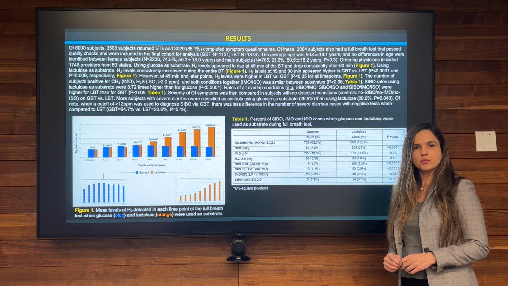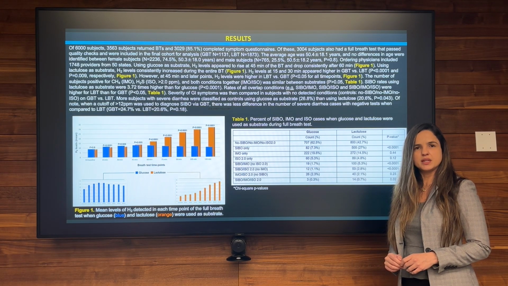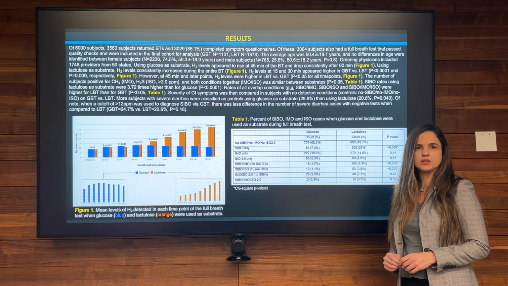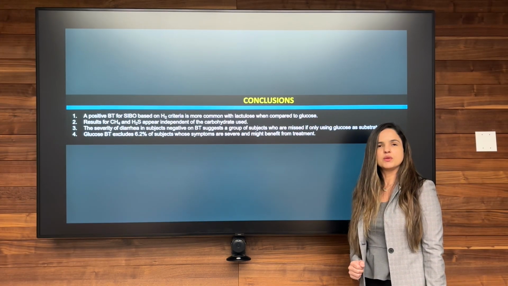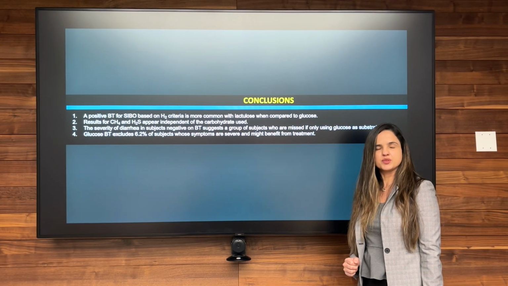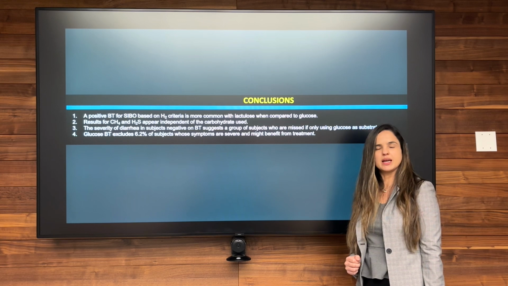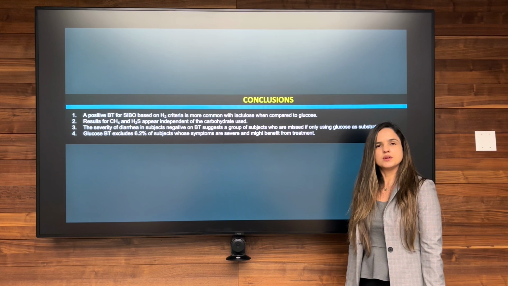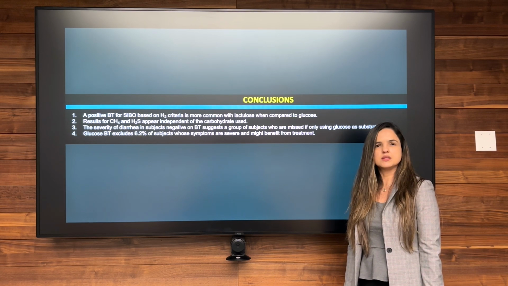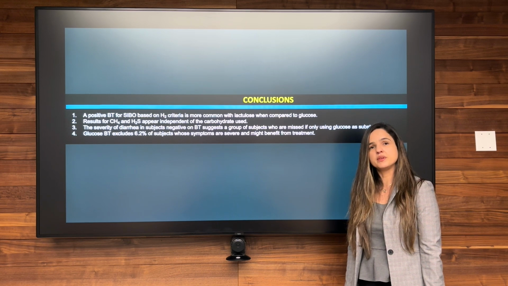More importantly, more subjects with severe diarrhea were classified as controls when glucose was utilized as a substrate as compared to lactulose. In conclusion, a positive breath test for SIBO is more common with lactulose versus glucose. Also, glucose breath tests exclude 6.2% of subjects with severe diarrhea who could benefit from treatment.